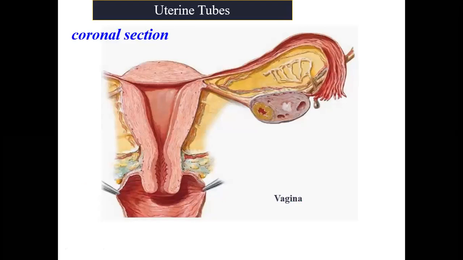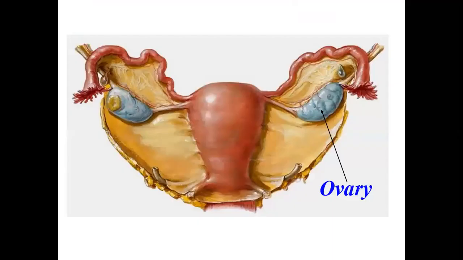So this is the coronal section of the uterine tubes. As you can see, this is the uterine tube. So this is the ovary, this is the infundibulum. This whole thing is called as the ampulla. Then we have the narrowing part called as the isthmus and the part which is within the wall of the uterus, that is called as the intramural part. So these are the different regions: infundibulum, ampulla, isthmus, and the intramural part.